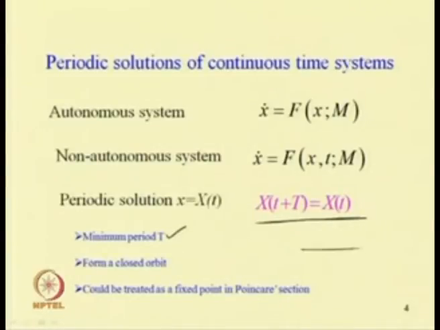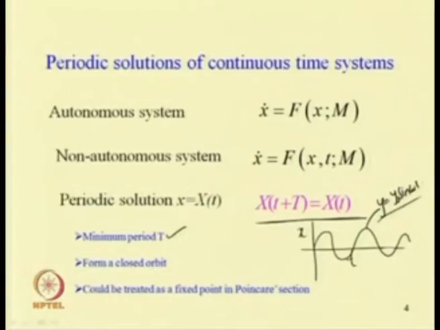For example, let us plot x versus t. Let the solution be periodic. In this case the solution repeats. I can write y equals y0 sin omega t.